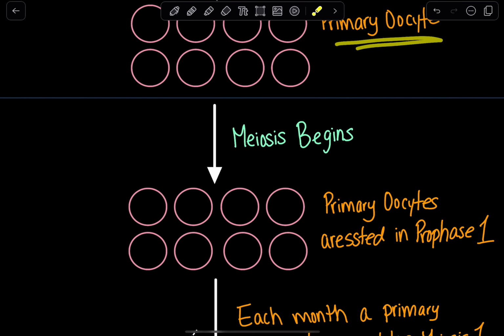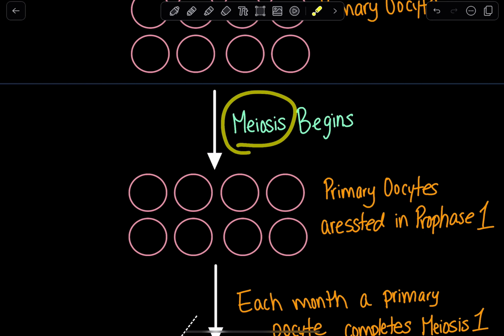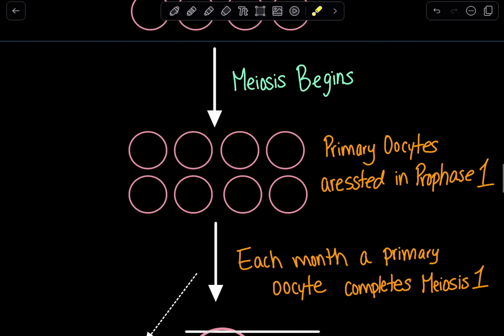And that primary oocyte will actually arrest in prophase 1. It will not complete meiosis 1, it will arrest in prophase 1. Remember, meiosis has two parts. There's meiosis 1 and there's meiosis 2, and this primary oocyte will arrest in prophase 1 of meiosis 1. Now, a way we can remember that is that primary starts with a P, it will arrest in prophase, which also starts with a P. Also, it will resume meiosis when the female reaches puberty, which also starts with a P. So primary oocytes will arrest in prophase 1 until they reach puberty.